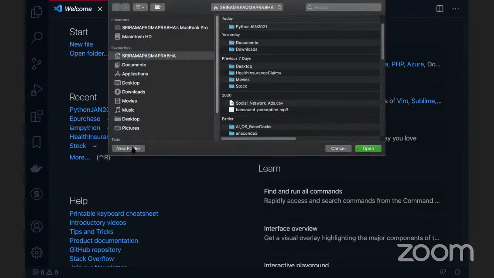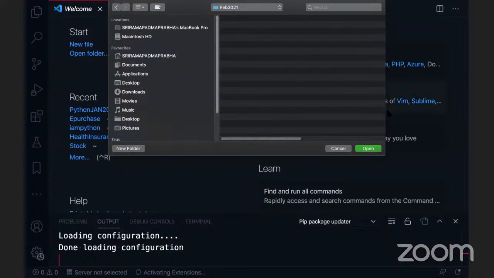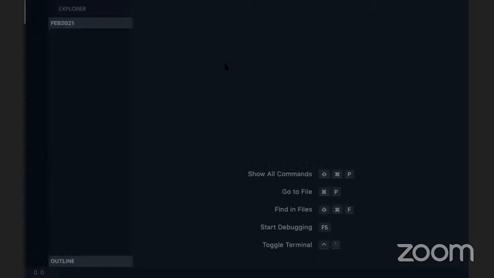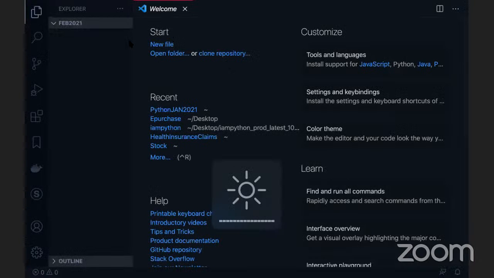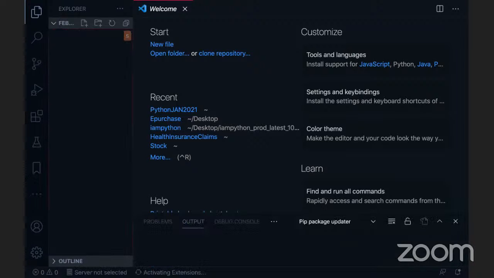Say that, for example, this is Web 2021. So I just want to open this folder. I'm creating one folder where we are going to write the entire program. So here I'm going to create a new file, say data types dot.